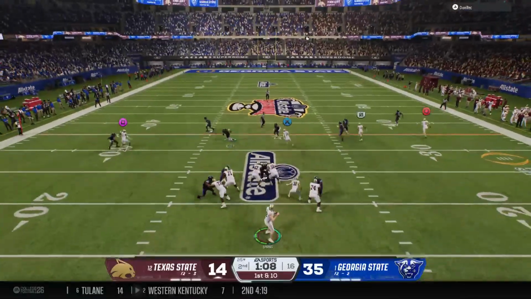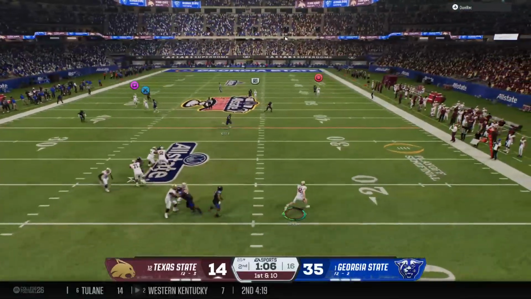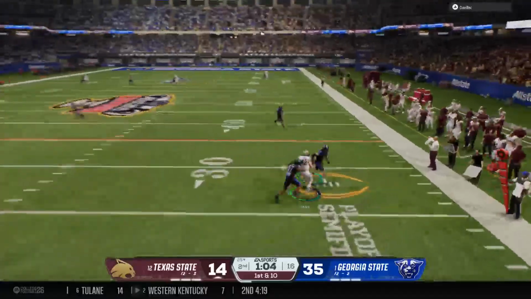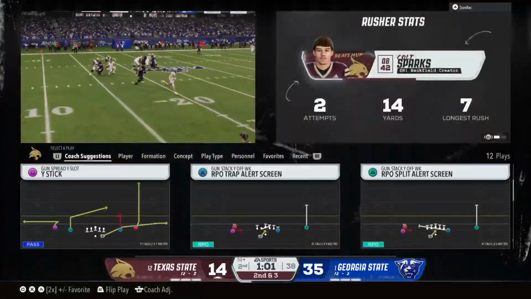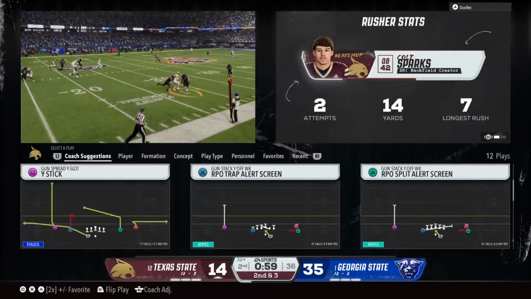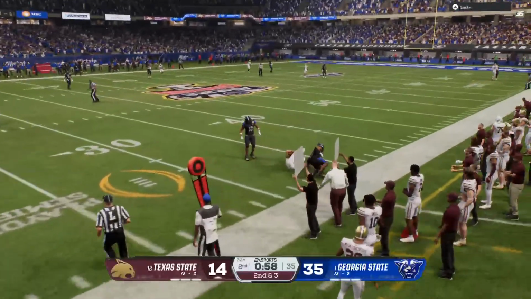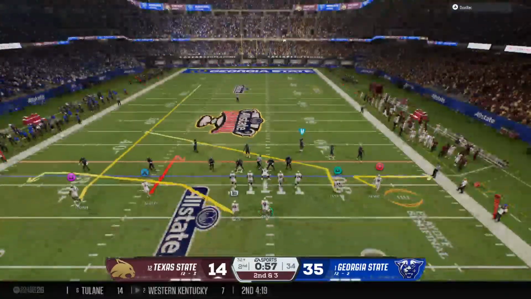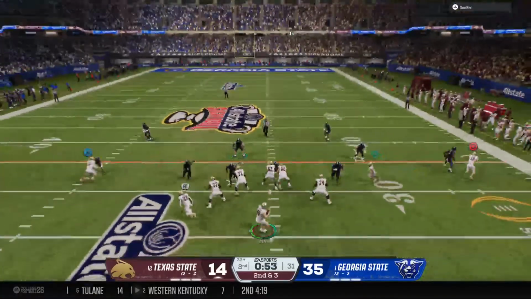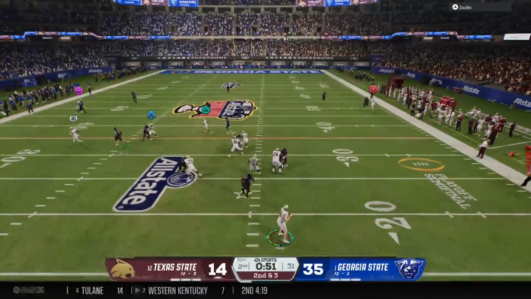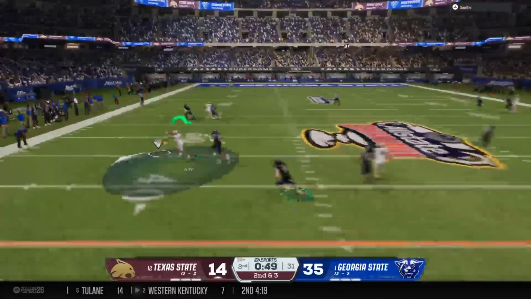On 1st and 10, looking to throw. He escapes the pocket. Going to scramble now. And he's brought down there. Well, that's just being crafty right here by this quarterback. It's not there. You pick up what you can and stay ahead of the chains. And who knows, do this enough, they'll have to start spying on this quarterback, which could open up some passing lanes that weren't there before.